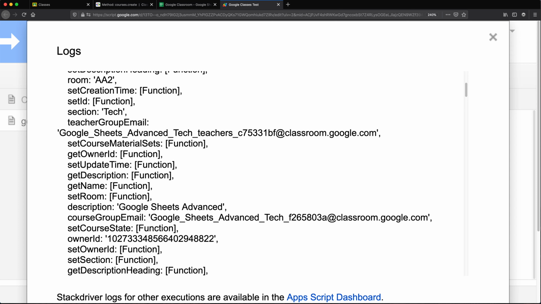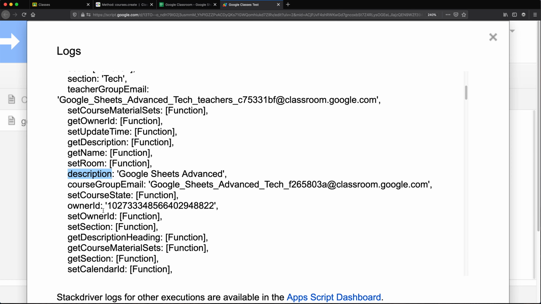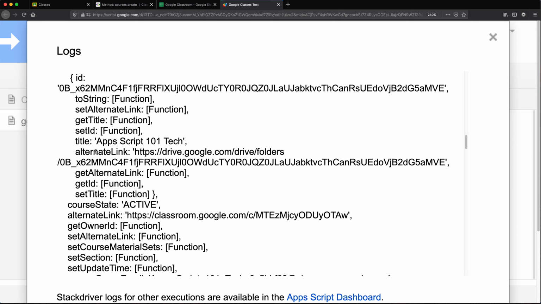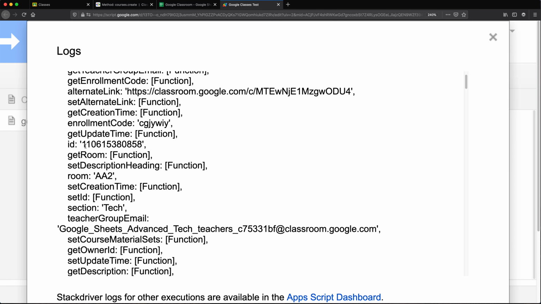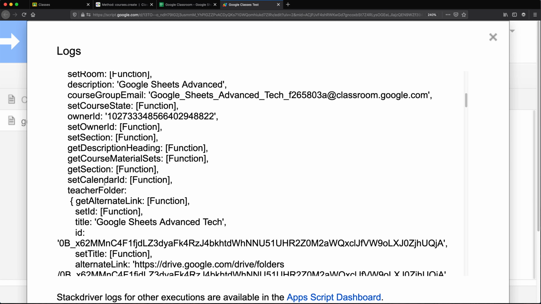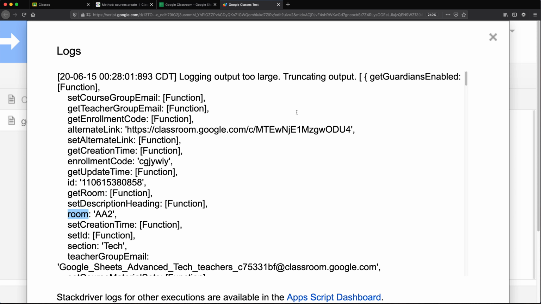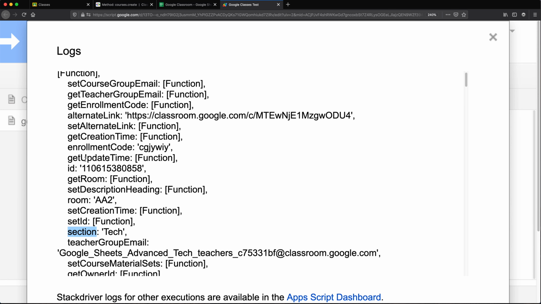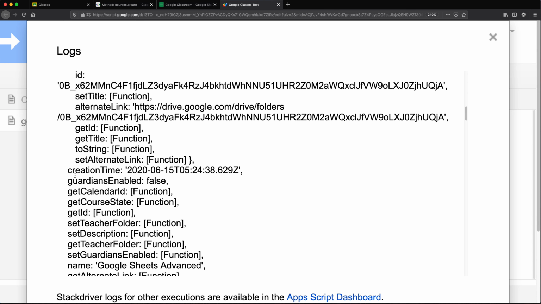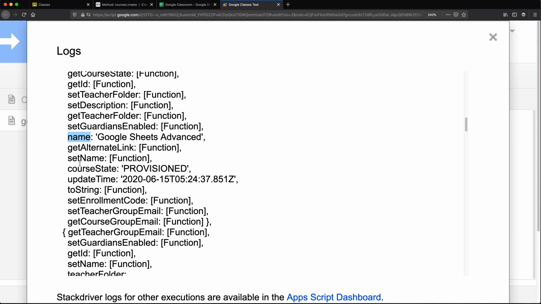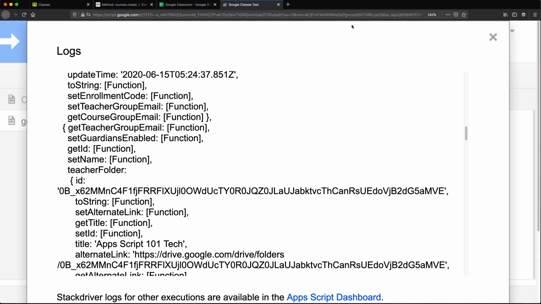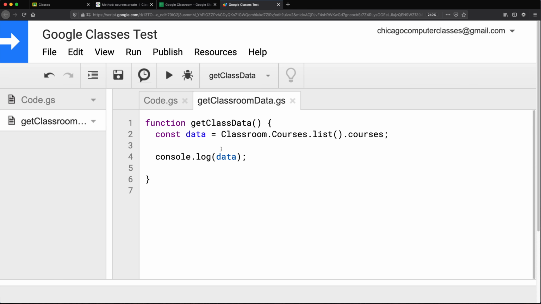So we have the ID, we have the description. So it seems like if we do room, that should give us the room at least. Section should give us the section. Do we have a name for this? Name. So it seems like the same convention goes here.